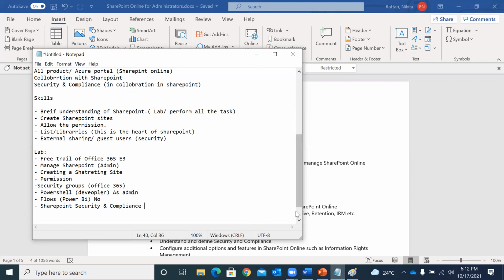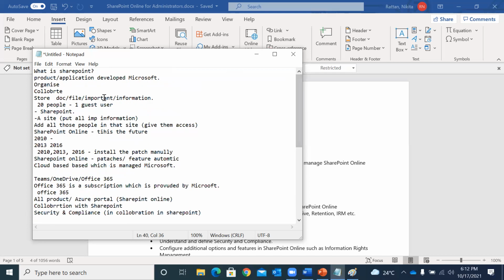When I described what we are going to talk about, I said that security is a major thing in SharePoint, and whatever you are sharing, whether it's in your organization or outside, security is one key factor which is taken care of by SharePoint itself. You can only share your files and folders with a person who has access to SharePoint.